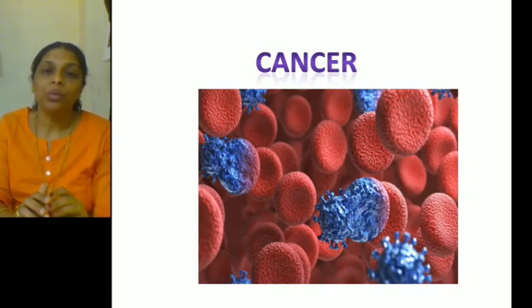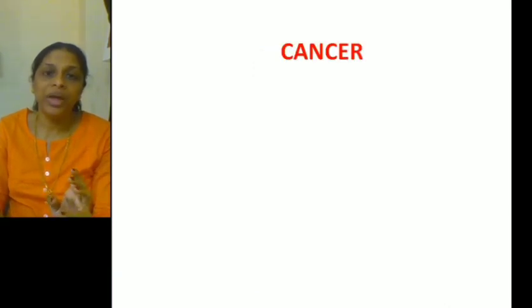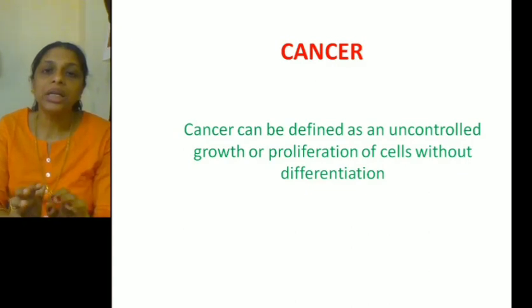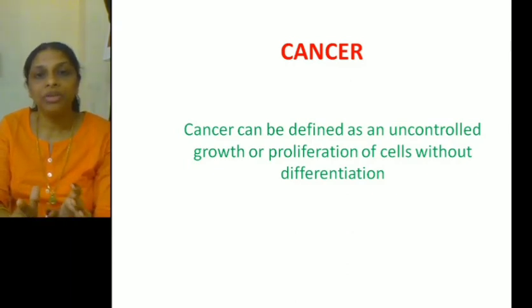Now let's see what happens in cancer. How does a cell divide during cancer? So cancer can be defined as an uncontrolled growth or proliferation of cells without differentiation. Now let's discuss the properties of cancer cells.